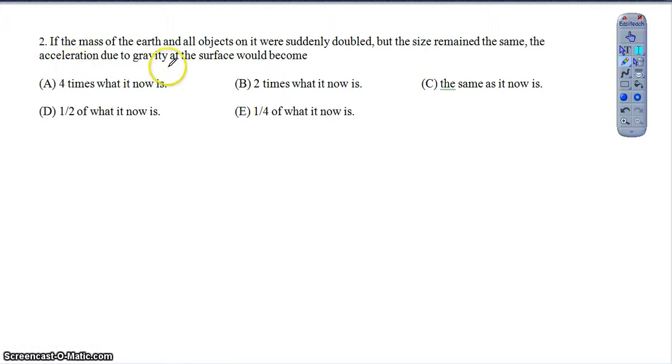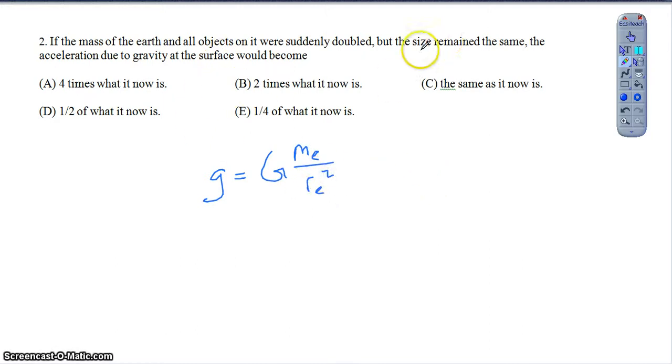Question 2 here is hopefully also not too terribly difficult, right? If the mass of the Earth and all the objects on it were suddenly to double, but the size remained the same, the acceleration due to gravity at the Earth's surface would become what? So really this question is just asking us, how do we find the acceleration due to gravity? We know to find g, in terms of my universal measurements, I'm using the universal constant G, the mass of the Earth or the planet, and then the radius of the planet squared, right?